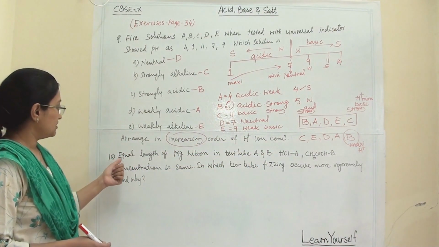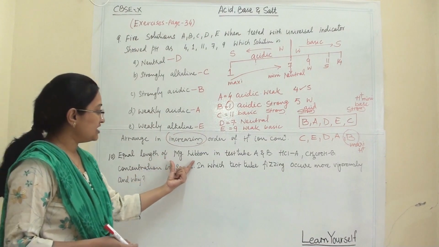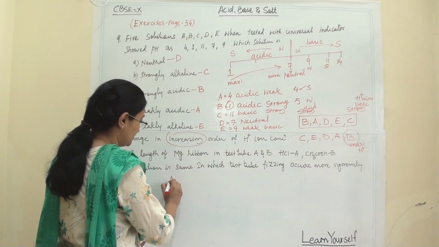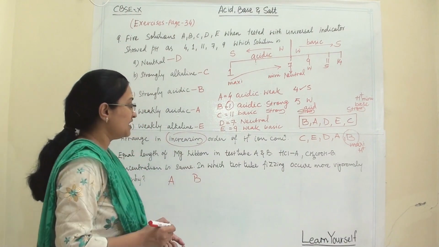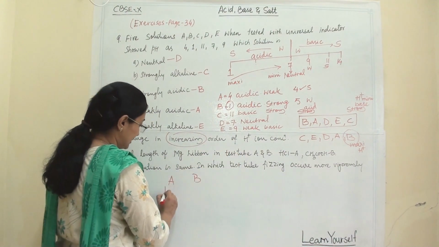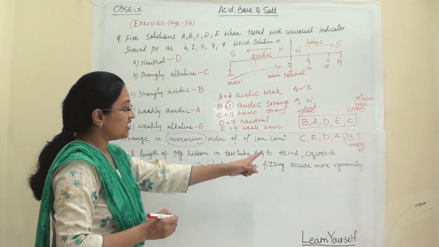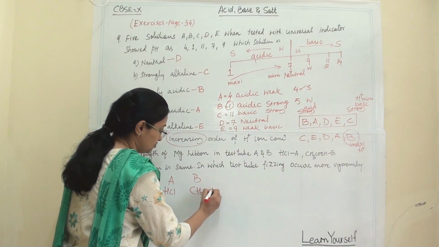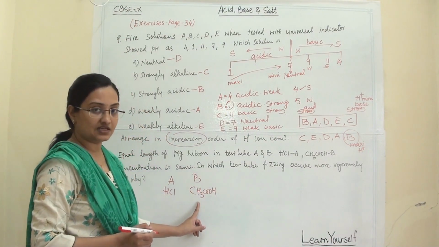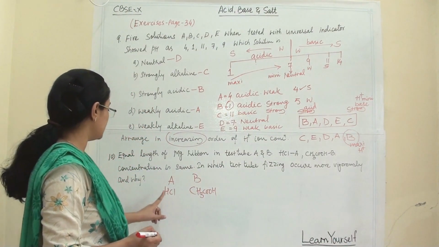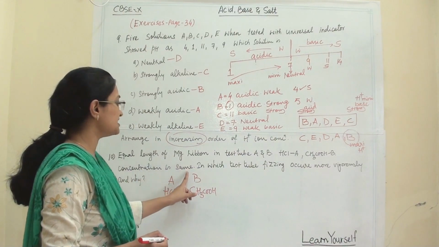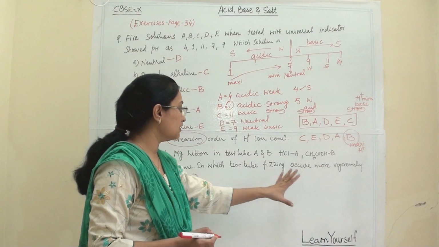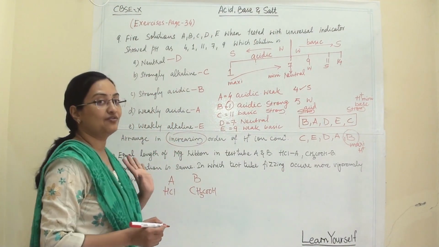Now the next question. Equal lengths of magnesium ribbon are taken in test tubes A and B. In test tube A we have taken HCl acid. In test tube B we have taken CH3COOH, which is acetic acid. The concentration is the same for both acids. In which test tube does fizzing occur more vigorously and why?